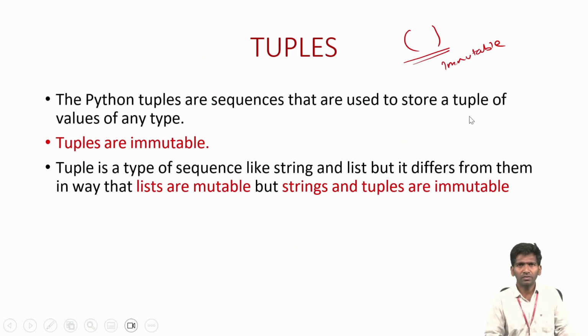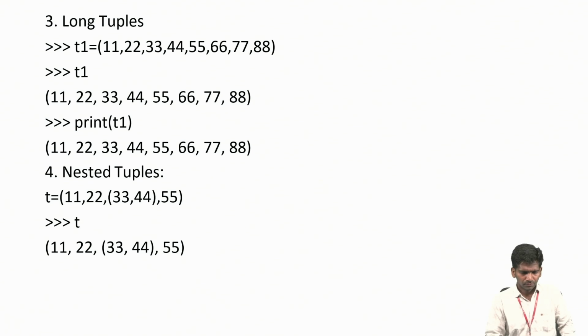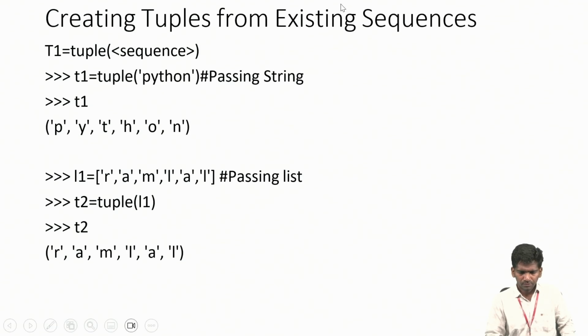So in Viva also they'll ask what is the difference between list, tuple, set and dictionary. List, tuple, mostly they'll ask. Okay, we can tell tuples are indicated by round brackets, lists are indicated by square brackets. Tuples are immutable. We cannot modify the elements once we have declared it. Lists, you can modify the elements. Okay, so let us go to the practical part of implementing tuple. Okay, these are some examples of how we can give parameters to the tuple.